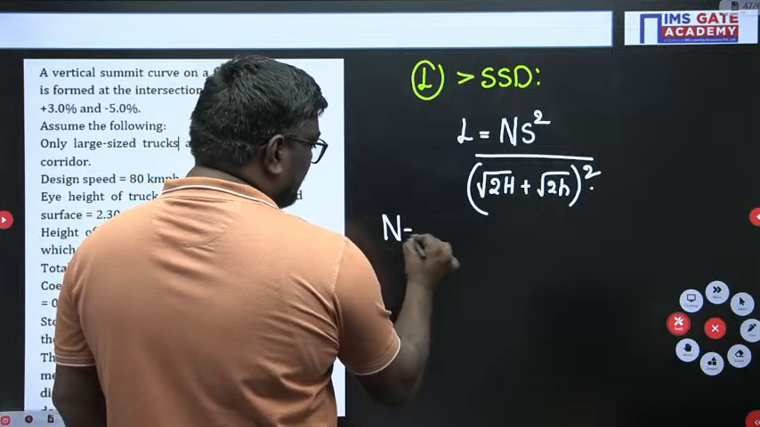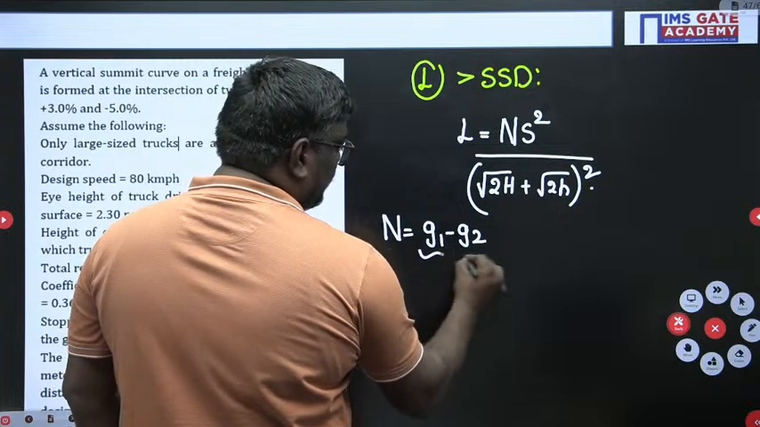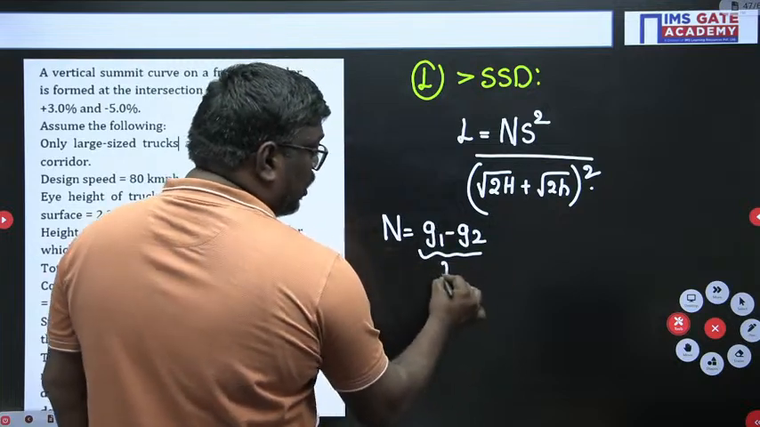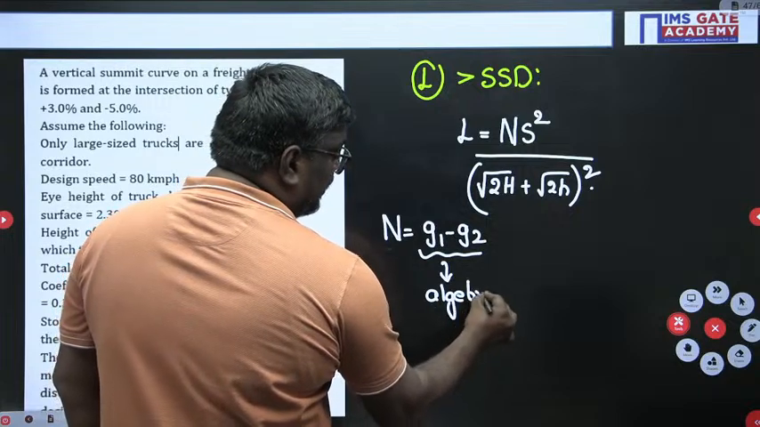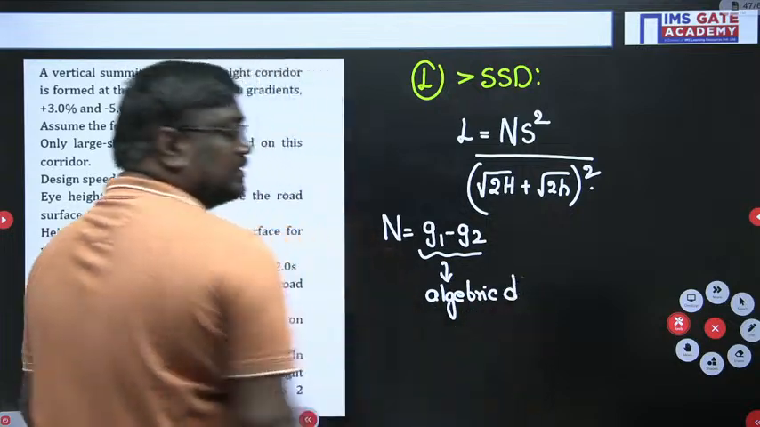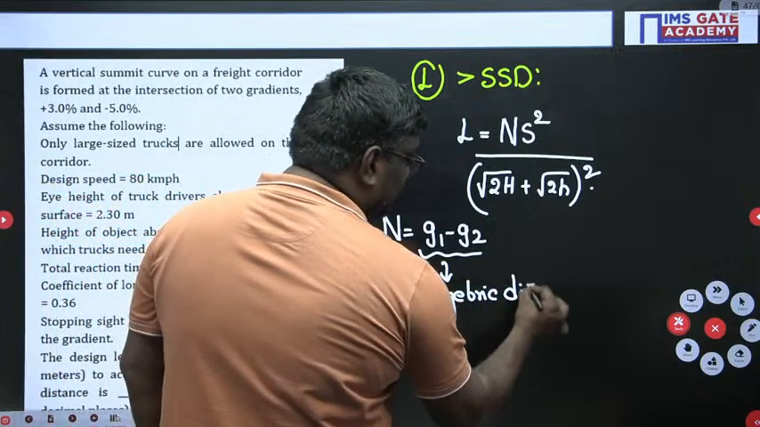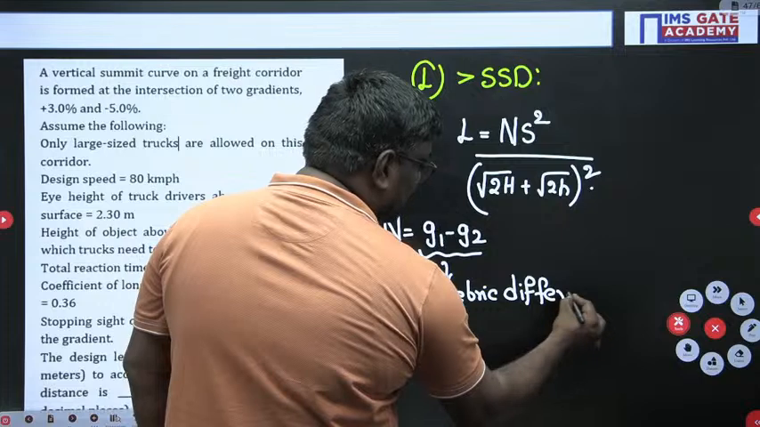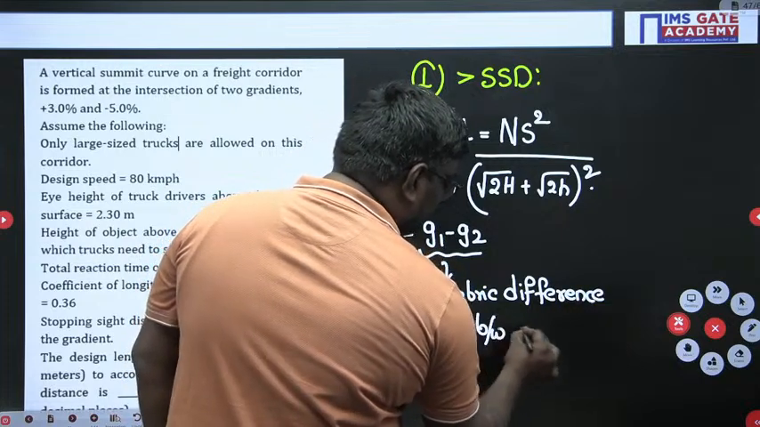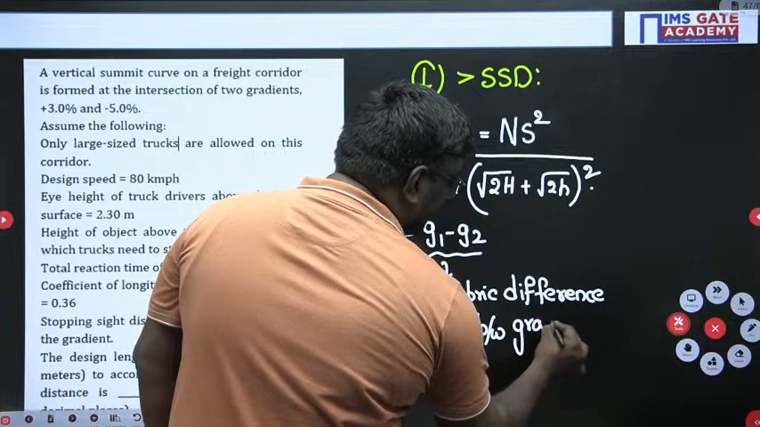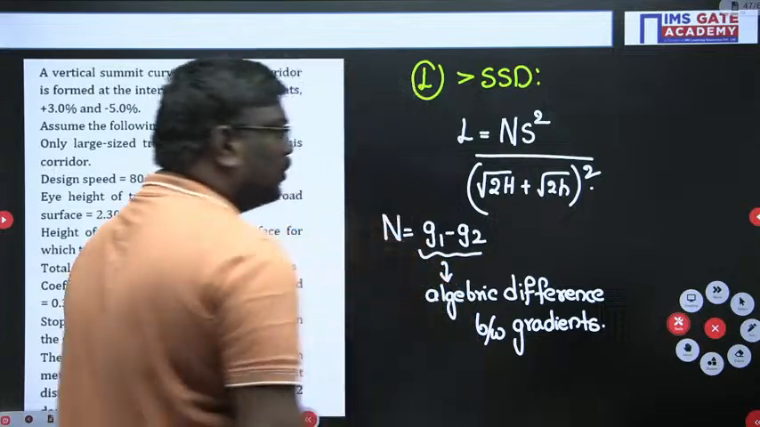Here N is the algebraic difference between the grades. Algebraic means you have to take the sign into account. Are you following, my dear students? So N is equal to g1 minus g2. It is nothing but the algebraic difference between the gradients. I hope you are clear.